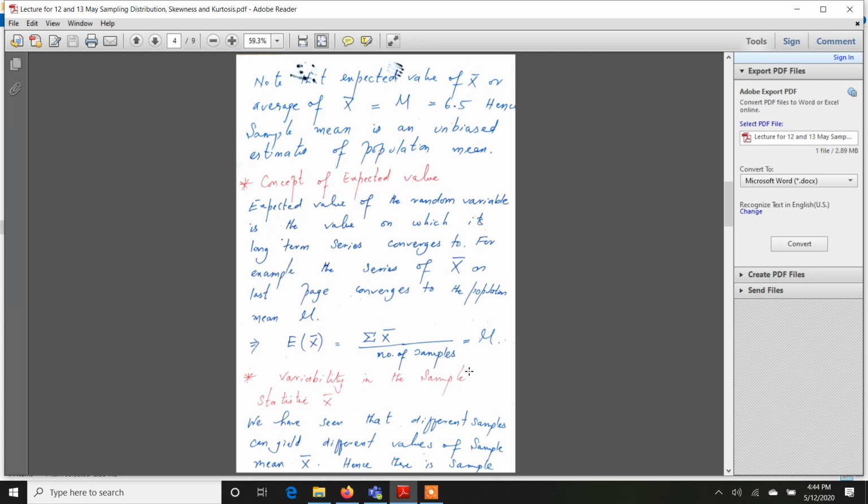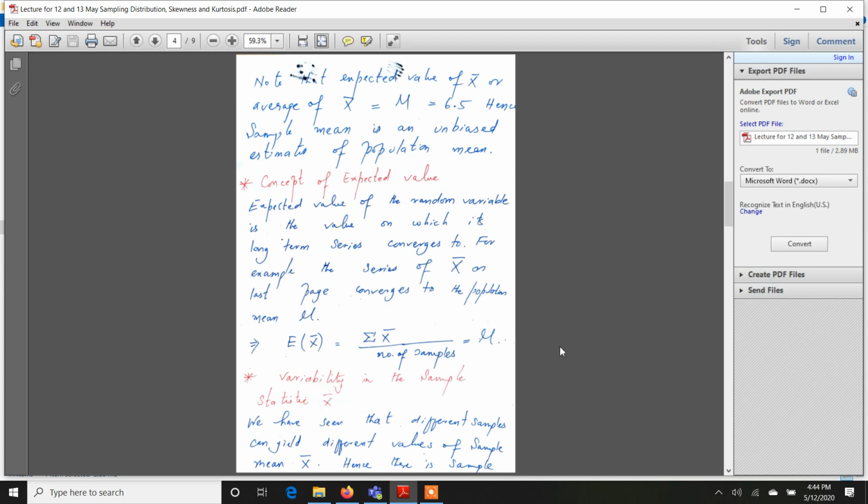Next, we have the concept of variability in the sample statistic X bar. We've just learned that X bar, the sample statistic, is a random variable. And why is it a random variable? Because if you change the sample, the value of X bar changes. So it's a random sample. What if we want to see the expected variation in the values of X bar?